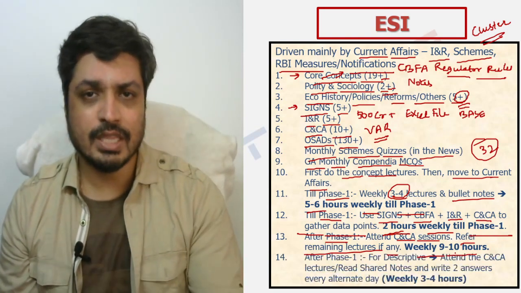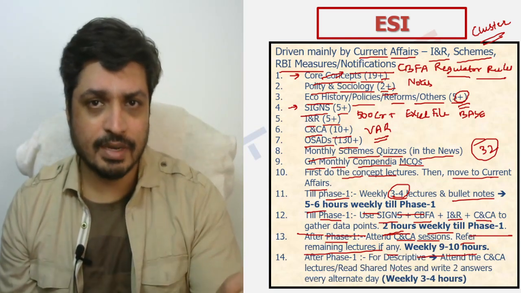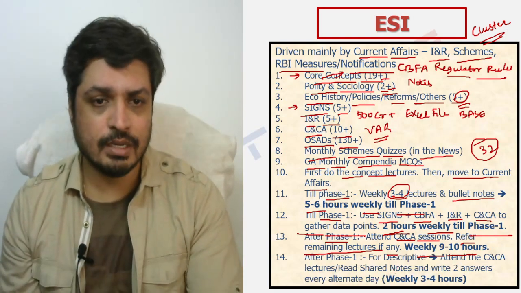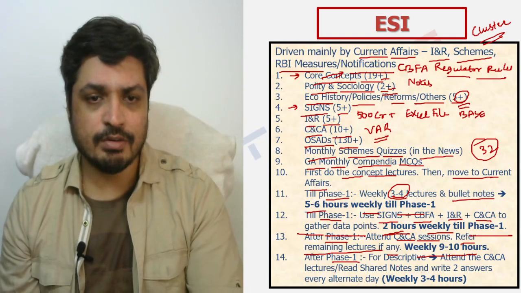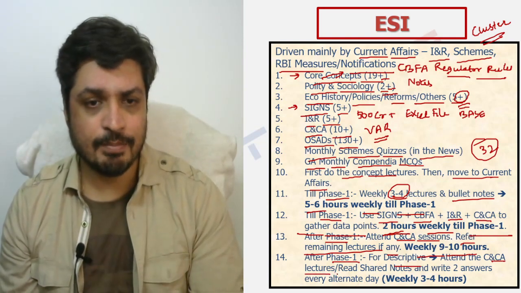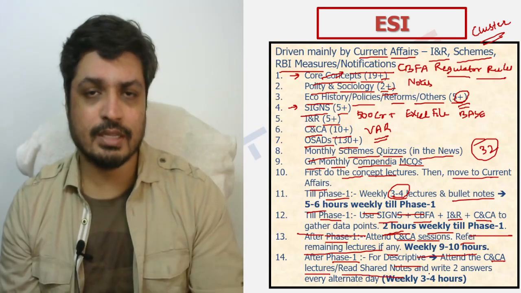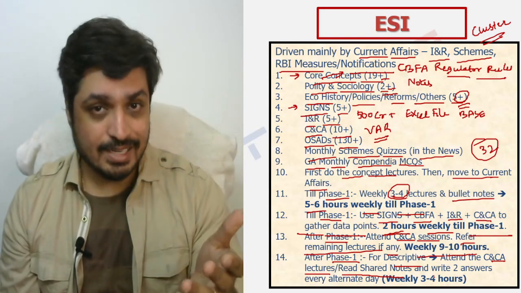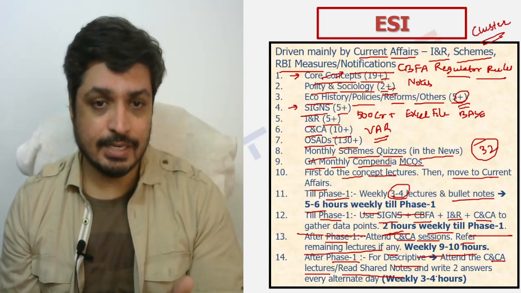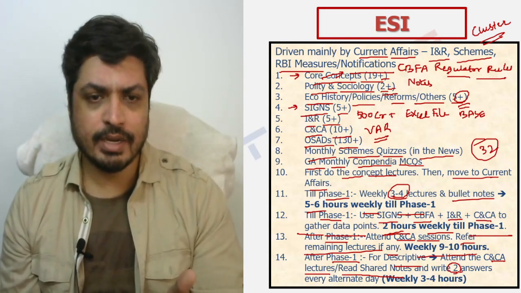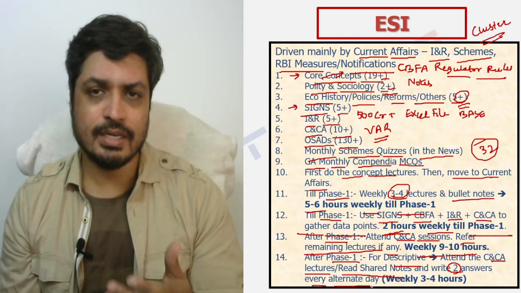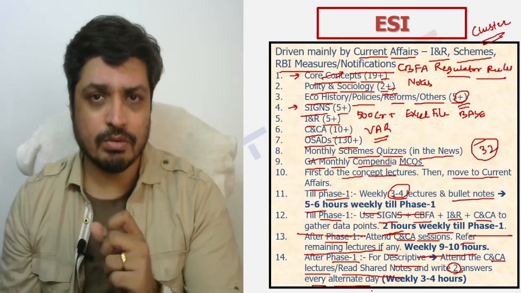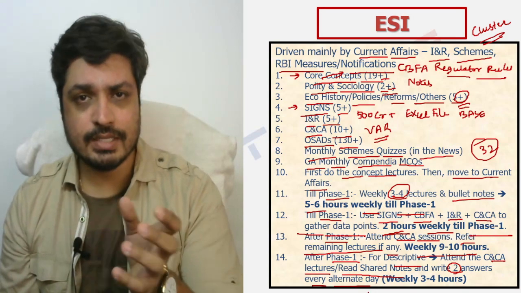One thing which is common, which I was talking to you about in finance and in management and now in ESI as well, is that after phase 1 for descriptive, you have to attend the CNCA lectures. You've got to read the shared notes from the perspective of CNCA, I&R, science, all of those notes have to be read. And you're expected to write 2 answers every alternate day. When I say alternate day, it will be 1 day finance, 1 day ESI, 1 day management.